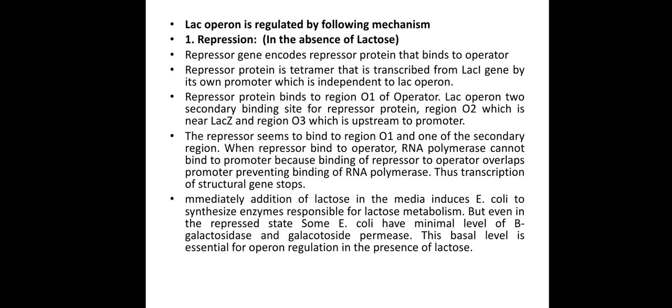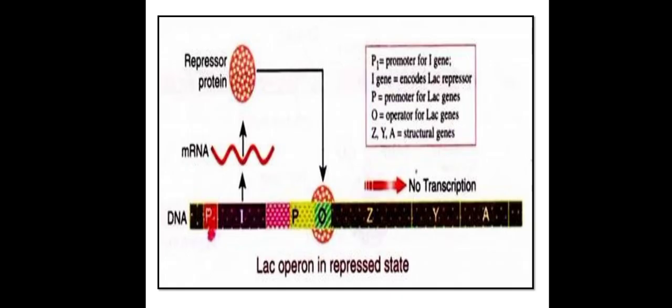But even in the repressed state, some E. coli cells have a minimal level of beta-galactosidase and galactoside permease, and this basal level is essential for the regulation of the operon in the presence of lactose.